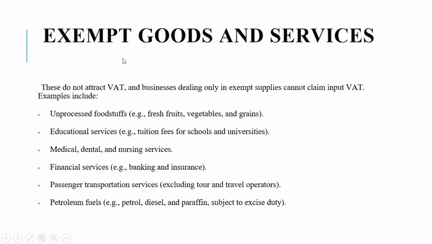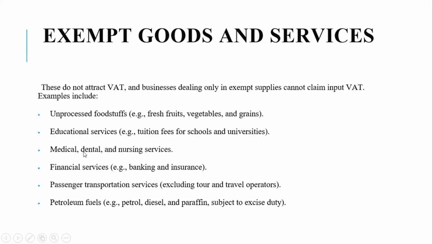So let's look at the exempt goods and services. We said exempt goods and services do not attract VAT at all, and businesses cannot claim input VAT. The exempt goods and services we have in Uganda include unprocessed foodstuffs like fresh fruits, vegetables, and grains. We have educational services like tuition fees for schools and universities.